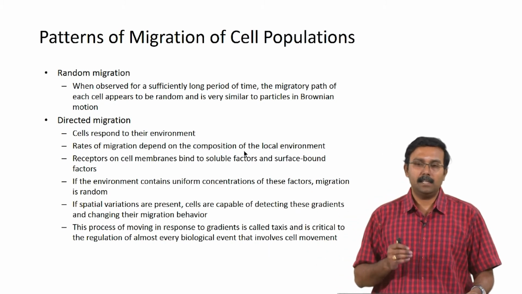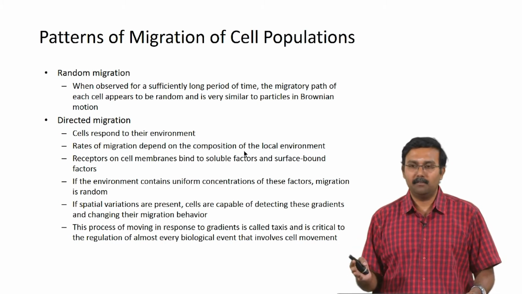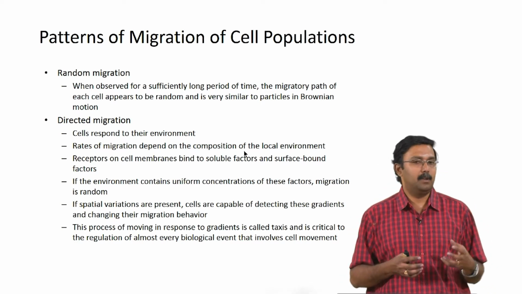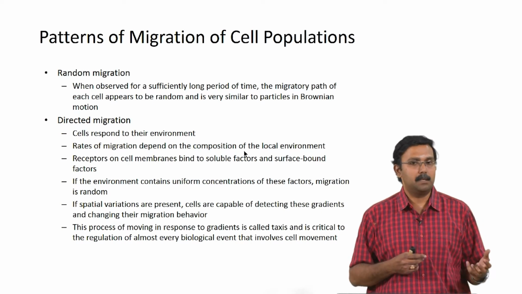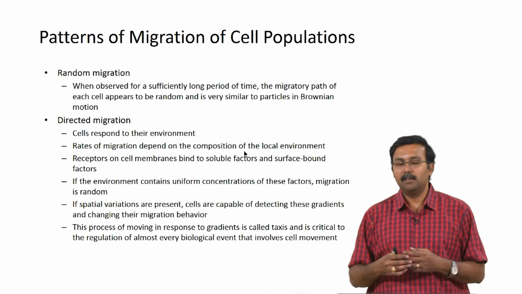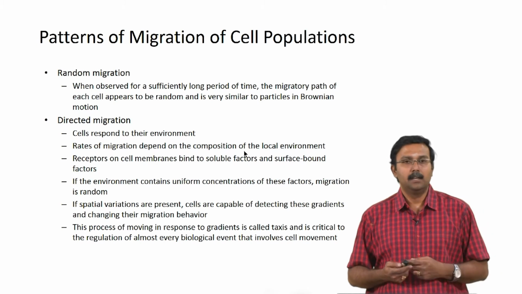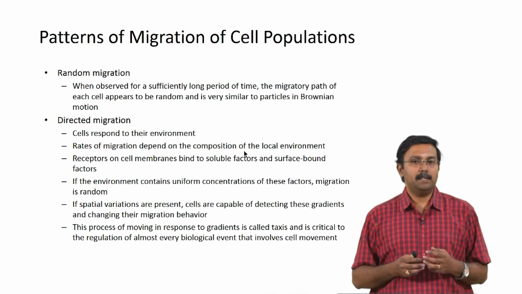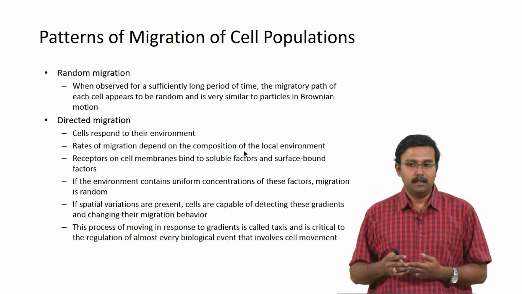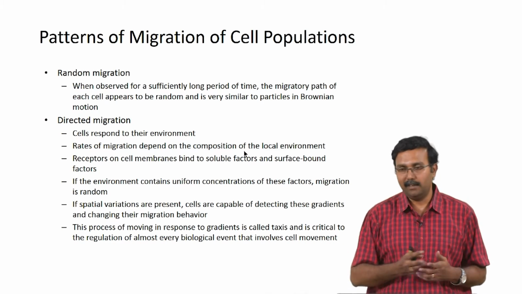Directed migrations happen when cells actually respond to their environment. The rate of migration will depend on the composition of the local environment, whether the receptors are present, and what soluble factors or surface-bound factors are present. If the ligands are present on the surface, then the cells will migrate towards that. If the environment contains a uniform concentration, then the migration becomes random, right? If you have one region which is rich in these ligands, then you might have a directed migration.